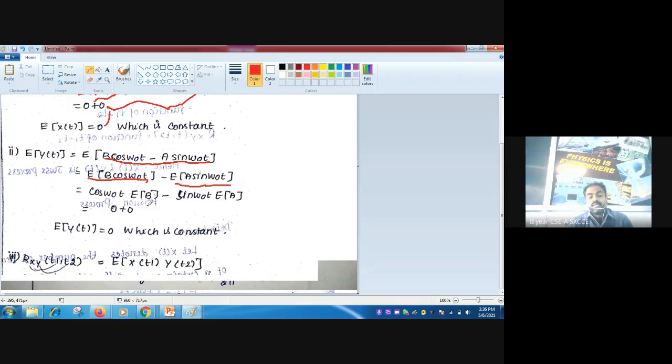So E of Y of t is 0. So this is also a constant. Both E of X(t) and E of Y(t), the means of both the random processes, are 0. So anyway constant.